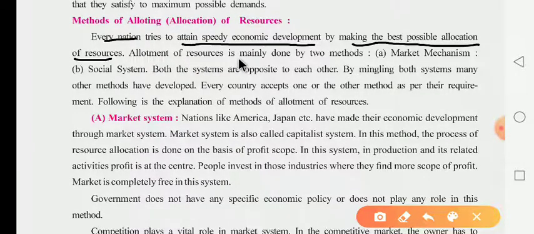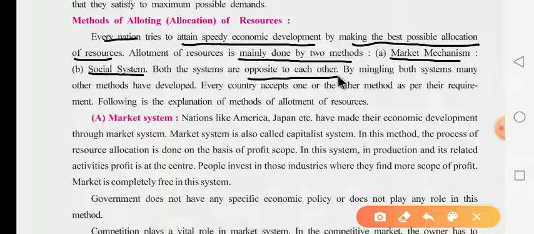Allotment of resources is mainly done by two methods. Now what happened? Any nation can allocate the resources mainly on the basis of two methods. One is the market mechanism and the second one is the socialist system. On the basis of these two methods, any nation does the allotment of resources. Both the systems are opposite of each other.